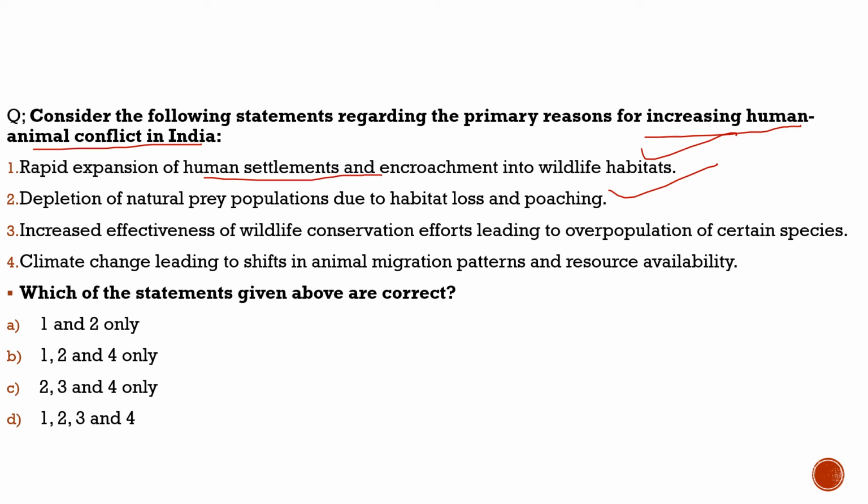Third statement, increased effectiveness of wildlife conservation efforts leading to overpopulation of certain species. Even though this could be the reason for the future, right now it is not the reason, so we can mark it incorrect, but for the future this can be the trend also. Fourth statement, climate change leading to shift in animal migration patterns and resource availability, 100% correct. So with respect to this question, the correct statements are statement 1, statement 2 and statement 4. So the correct option would be option B here.